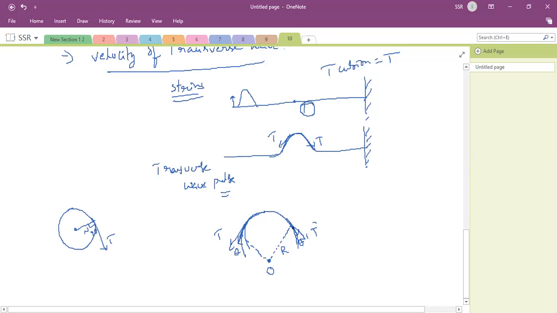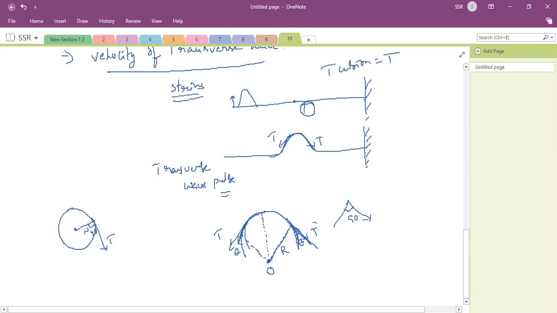Suppose this is a tangent line, this is the normal line. Angle between tangent line and normal line is 90 degrees. Keep in mind. What is this theta? This is the angle between this curve and the tangent line. Now you can draw a normal again, one more line here. Okay. Now you can see this is the tangent line and this is the normal to this tangent.